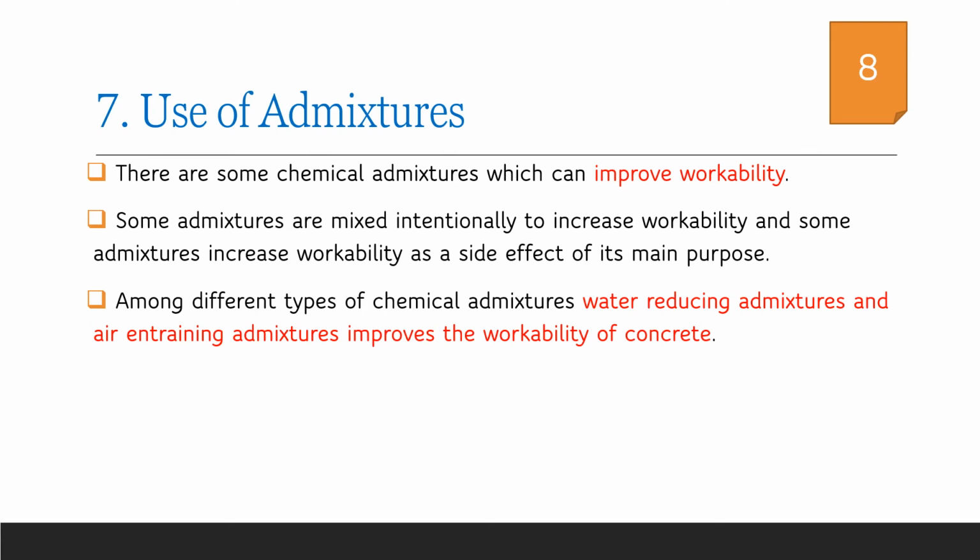In water reducing admixtures, what happens is the water particles are distributed in the concrete mix in such a way that proper hydration can be increased and thus a better concrete mix can be obtained. Whereas in air entraining admixtures, small air bubbles of the size, say, 0.5 mm will be entrained into concrete, which will distribute the cement water paste in the concrete mixture, and thus a better hydration is ensured. So, chemical admixtures can be added to improve the workability of concrete.